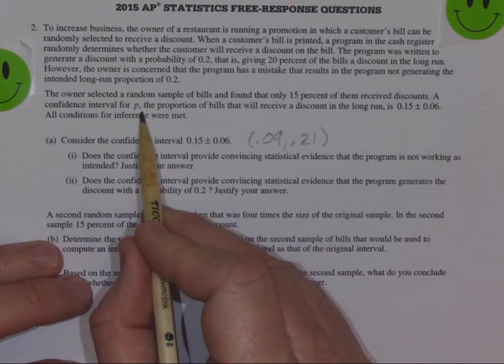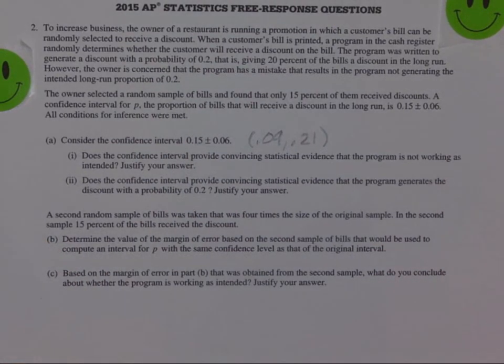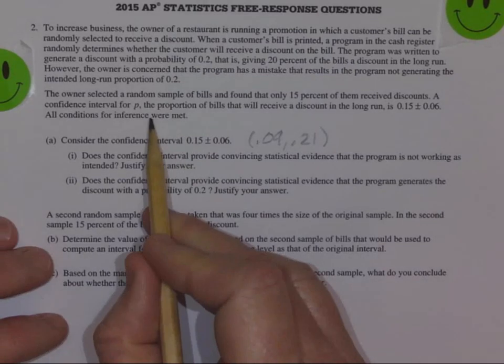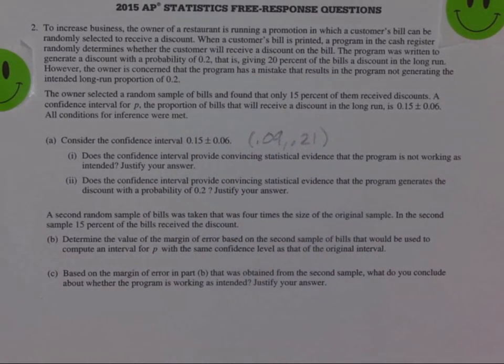And by the way, they define P up here for you. So if you had to state what P is, then you need to say it like they say it. It is the proportion of bills that will receive a discount in the long run. So you need to say it like that.